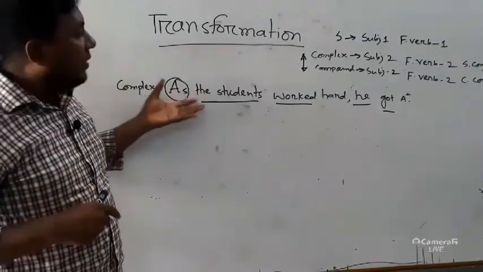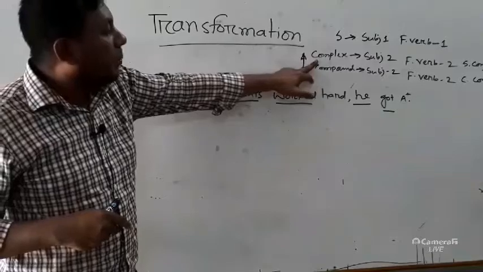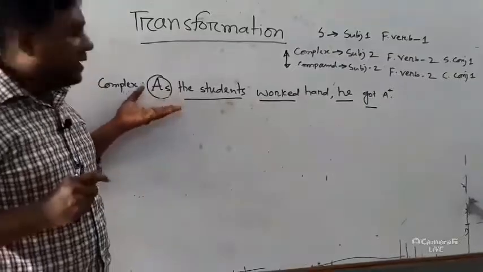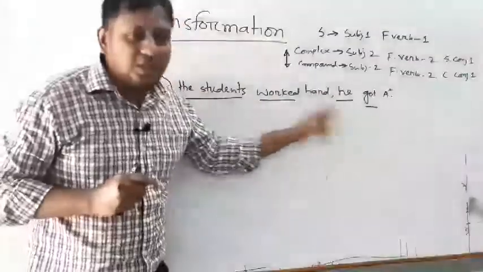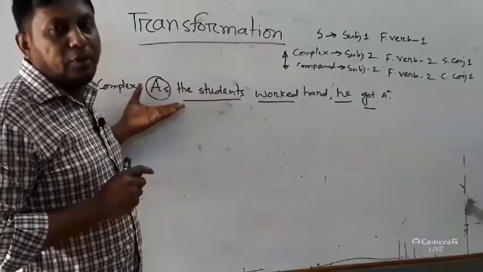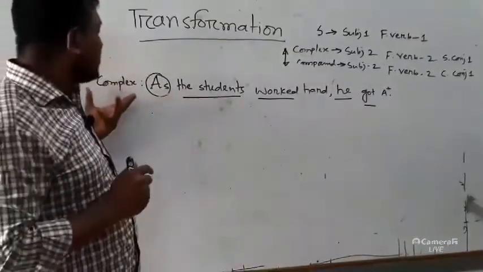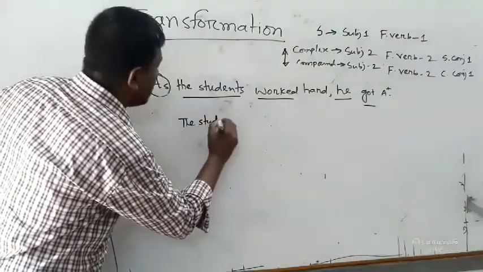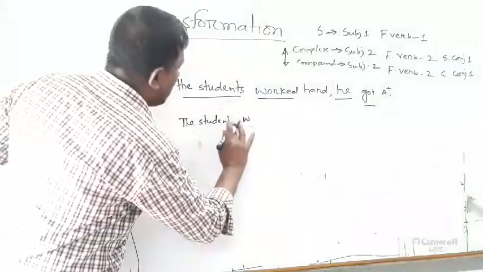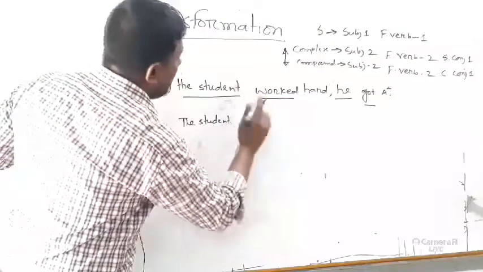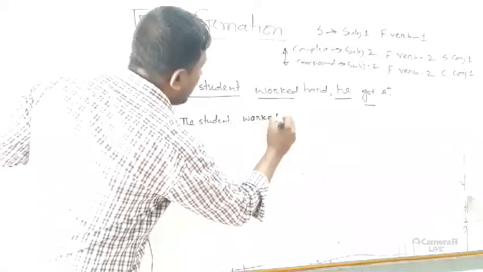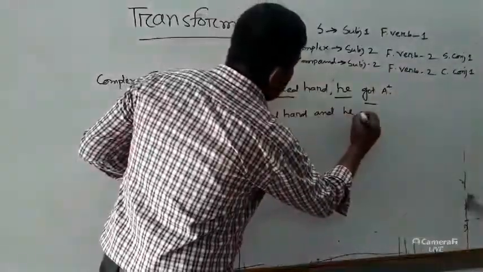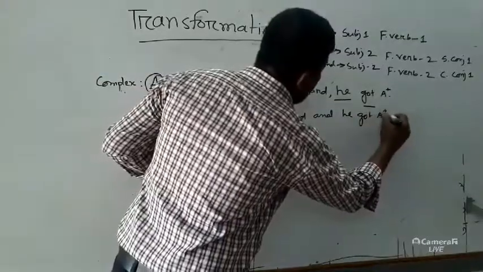Once again I am telling, whenever you will be asked to make any complex into compound, then you will change nothing but the conjunctions only. You will use a coordinating conjunction instead of a subordinating conjunction. So, the compound sentence of this complex sentence will be: The students work hard and he got A plus.